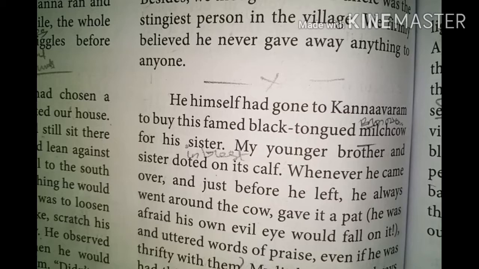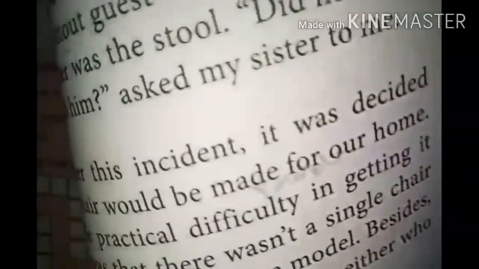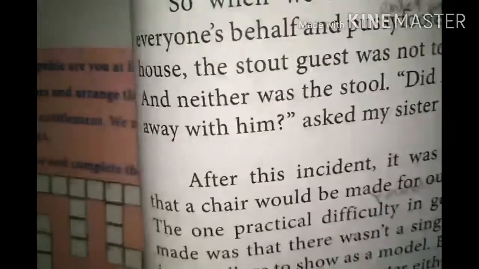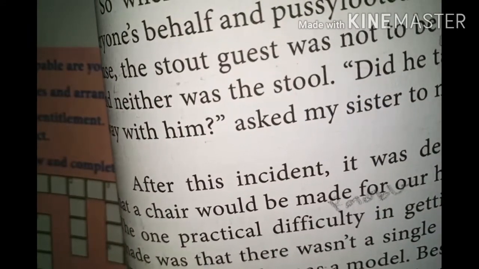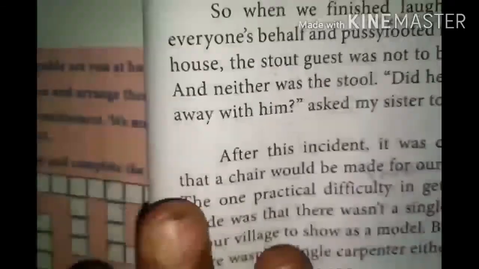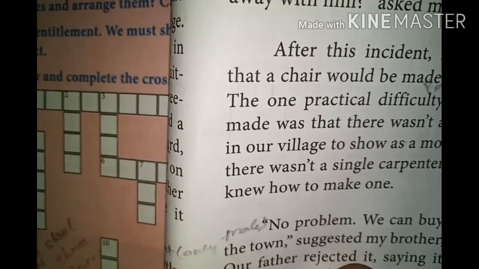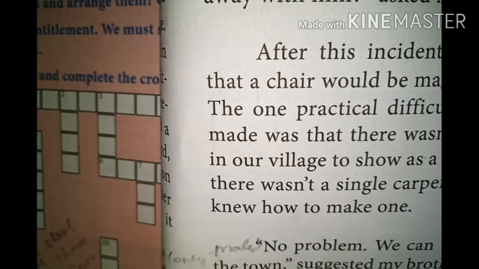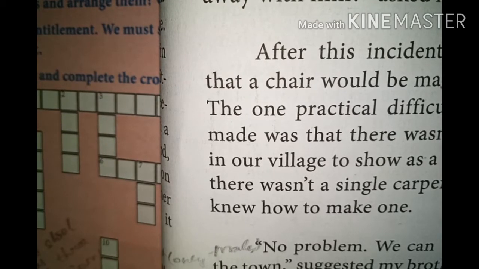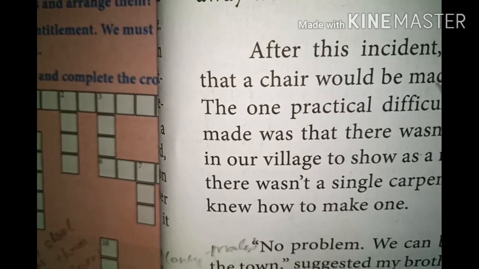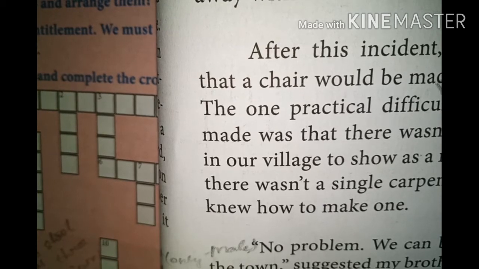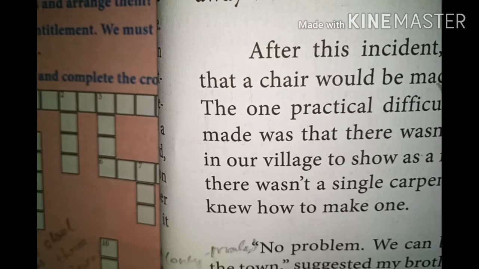After that they discuss the chair, because they need to buy a chair. This discussion is going on. They are talking about what kind of wood is going to be used to make a chair, and they also need to find a carpenter to make it, because in their village there is no carpenter who knows how to make a chair, and there is no chair in the village. The carpenter needs a model chair, but there is no chair in the village.